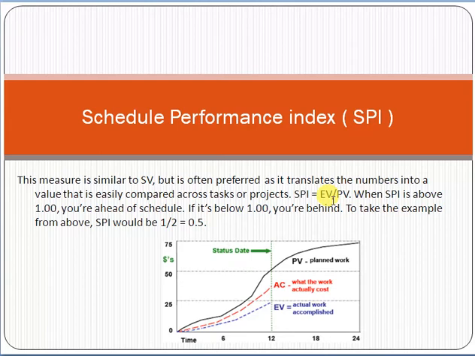For example, just take an example friend. Earned value, you know what is the concept of earned value. Earned value concept is what actually you have achieved. There are two terms friend, earned value and PV, which is the short form of planned value. So SPI is the ratio between earned value versus the planned value. For example, SPI would be 1 upon 2 is equal to 0.5. How have we calculated this one?